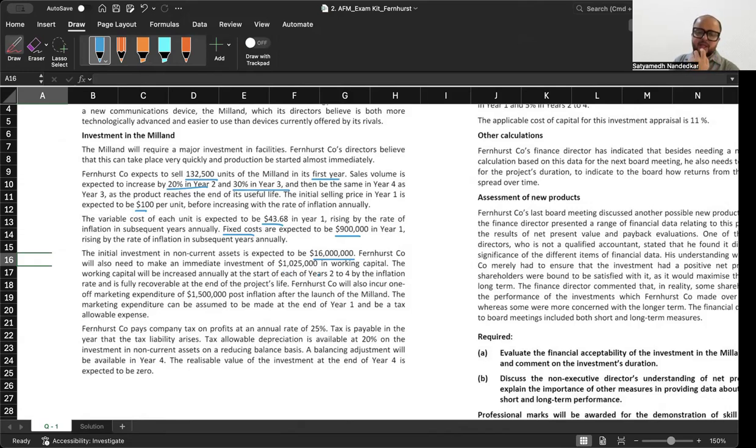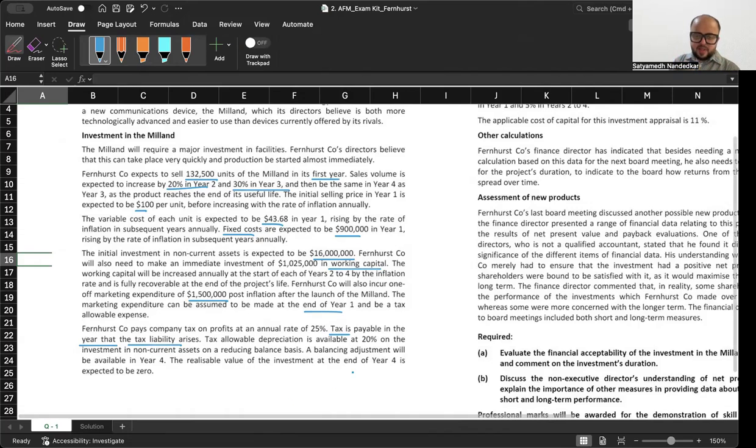Fernhurst Company also needs to make an initial investment of 10 lakh 25,000 in working capital. The working capital will be increased annually, so there is a working note on working capital. It will be increased as per the rate of inflation. Fernhurst Company will also incur one-off marketing expenditure of 15 lakh post-inflation after the launch of Milan. The marketing expenditure can be assumed to be made at the end of year 1 and be a tax allowable expense. Fernhurst Company pays tax on profit at an annual rate of 25%. Tax is payable in the year in which the tax liability arises. So if you have earned income in T1, then tax is also payable in T1.